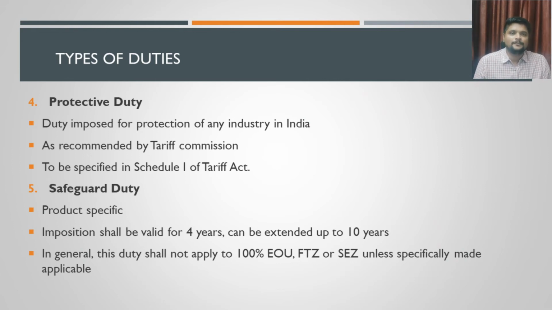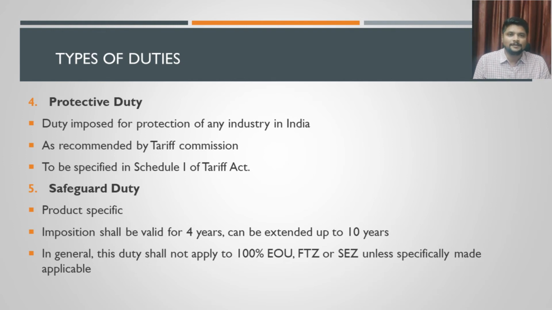But this safeguard duty is mostly product specific, and once the safeguard duty is imposed, it cannot be imposed forever. There is a validity for imposing this safeguard duty. The safeguard duty can be imposed for a period of 4 years, which can be extended to the maximum period of 10 years. Once the safeguard duty is imposed, it can be maximum imposed for a period of 10 years. The basic period is 4 years, which can be extended for a maximum period of 10 years.